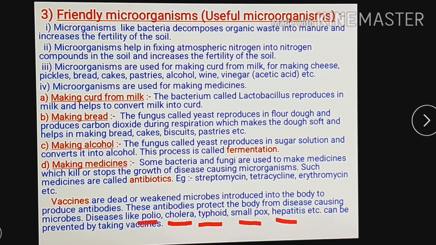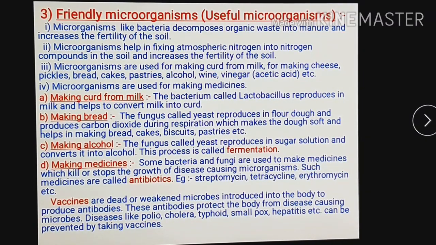When a child is born, at that time BCG vaccine is given to the child, and after a few months, at proper intervals of time, the child gets different types of vaccination: polio, cholera, typhoid, smallpox, hepatitis. In these vaccinations, dead or weak microorganisms are used, and they are injected in our body to produce antibodies, to increase our immunity power.